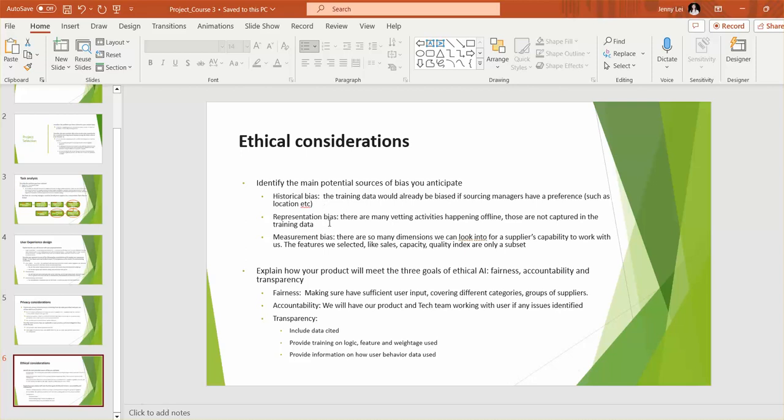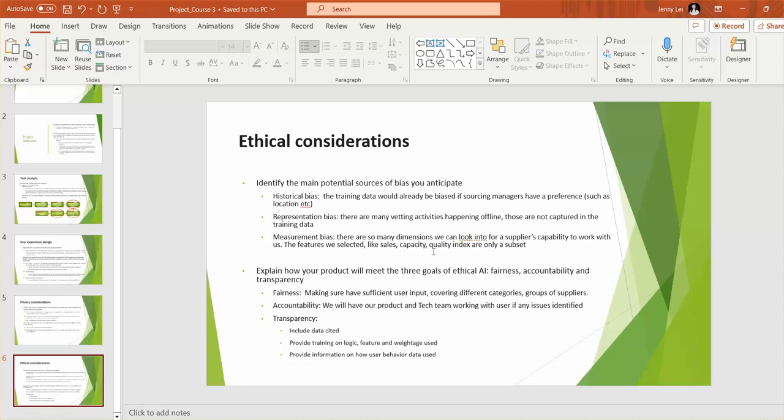Then representation bias, because not all the vetting activity happened online before. Many activities still happen offline, like sourcing managers who don't do that through any platform. They just do it offline and by email and confirm with suppliers offline, etc. So those are not captured in the training data, which could potentially be a representation bias.